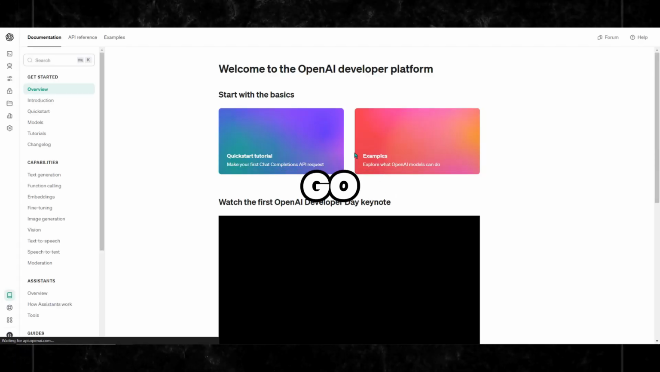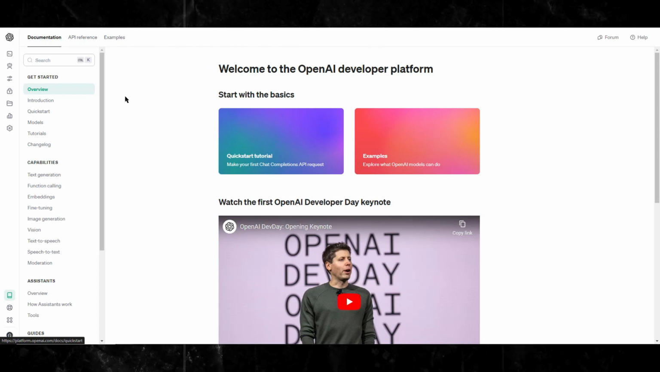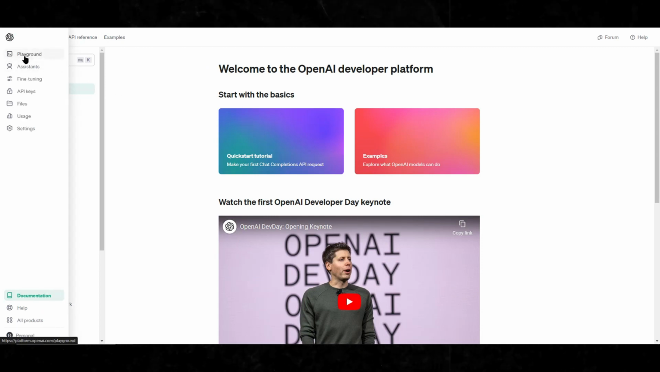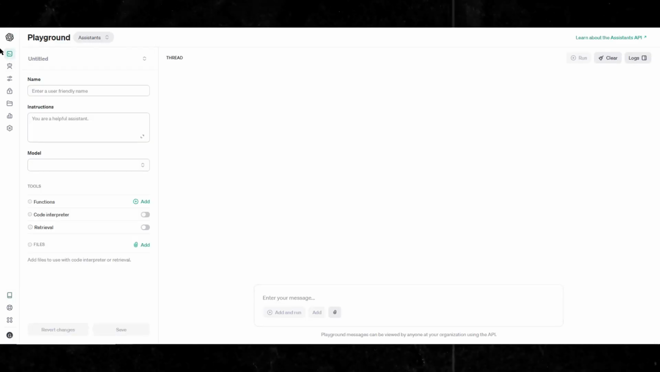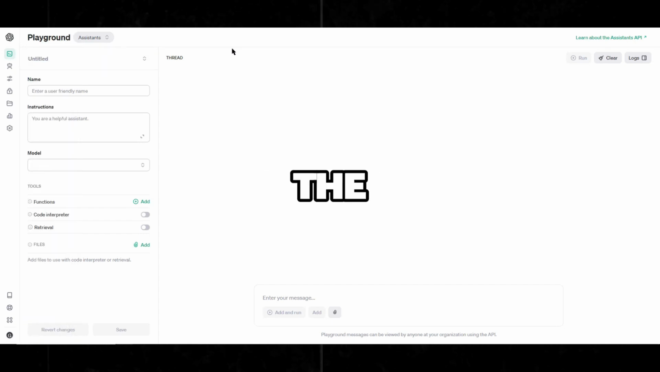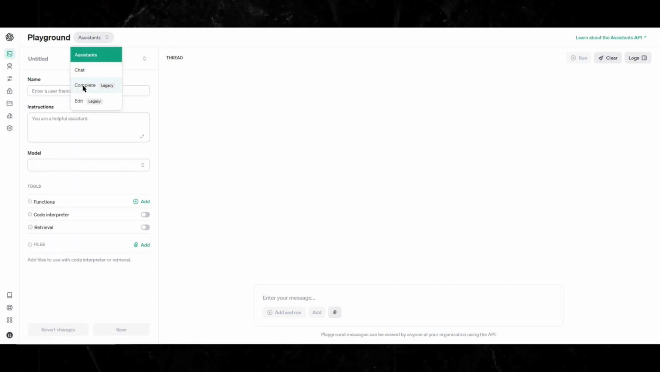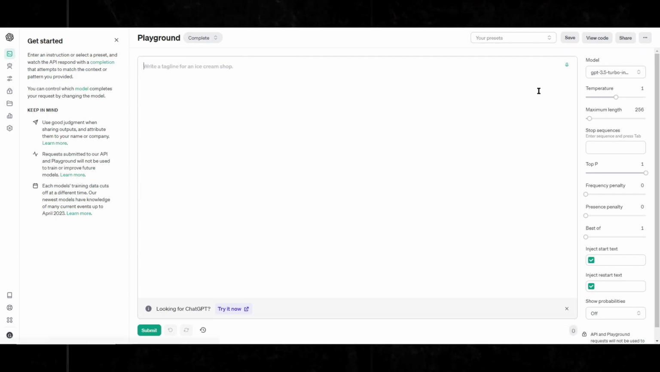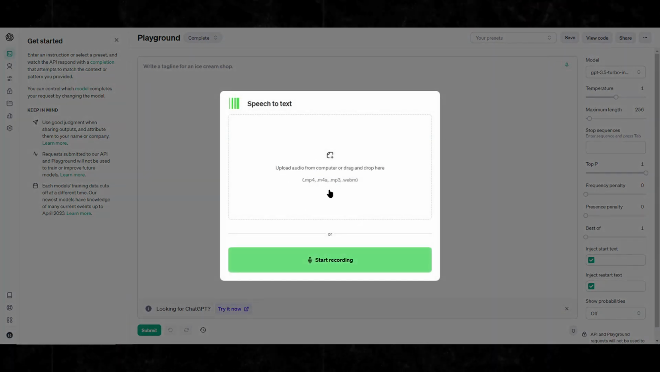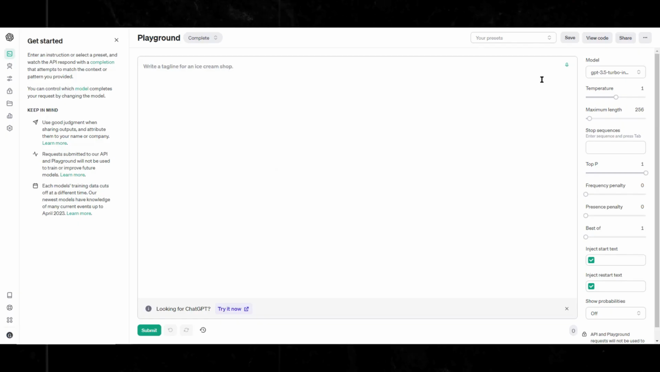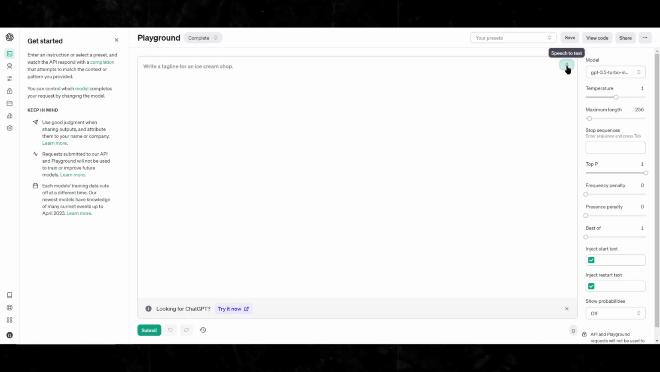When you're done, you'll want to go to the API section. From here, we can access the playground. This is where we will access the OpenAI Whisper model to transcribe files online. When you're at the playground, click on Assistance and select Complete from the drop-down menu. Now you will see a green microphone icon here. Click on that green mic icon and you'll be able to drag and drop your files here to transcribe. And it's as simple as that.